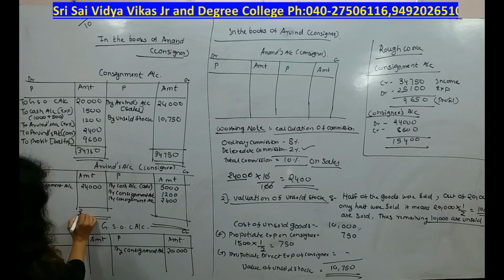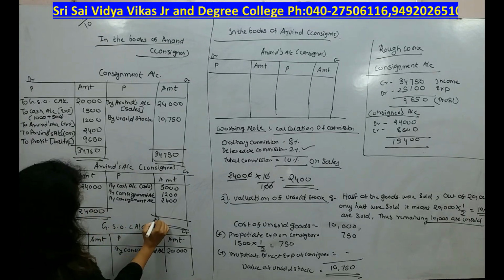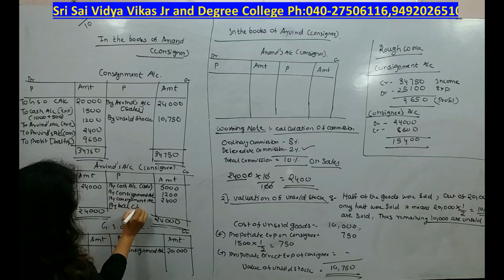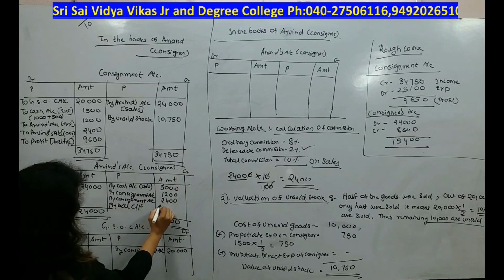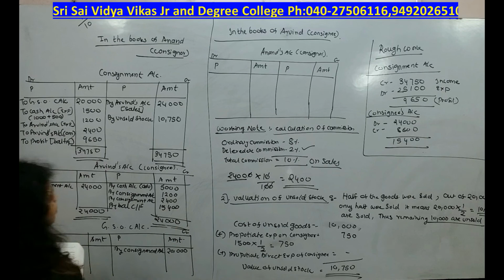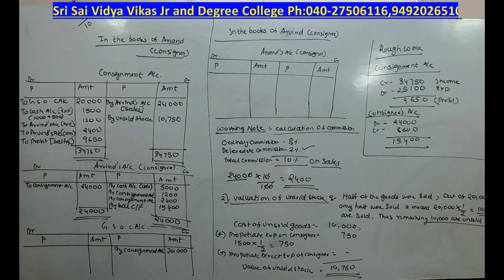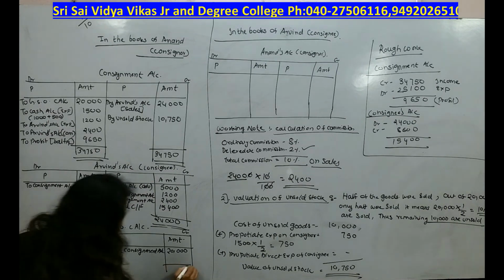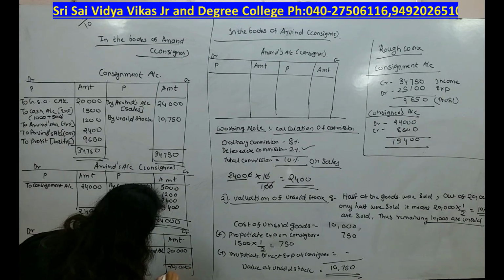No. So simply we will write by balance carry forward 15,400. If consignee is giving a bank draft, then instead of balance we will write by bank. Okay, here I will transfer the entire amount to trading account, 20,000. That's it. Both sides you will get the same amount.